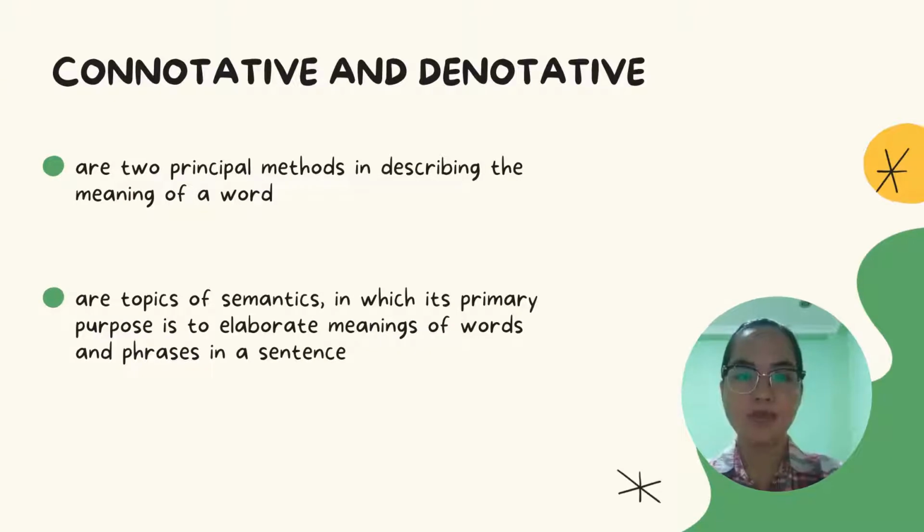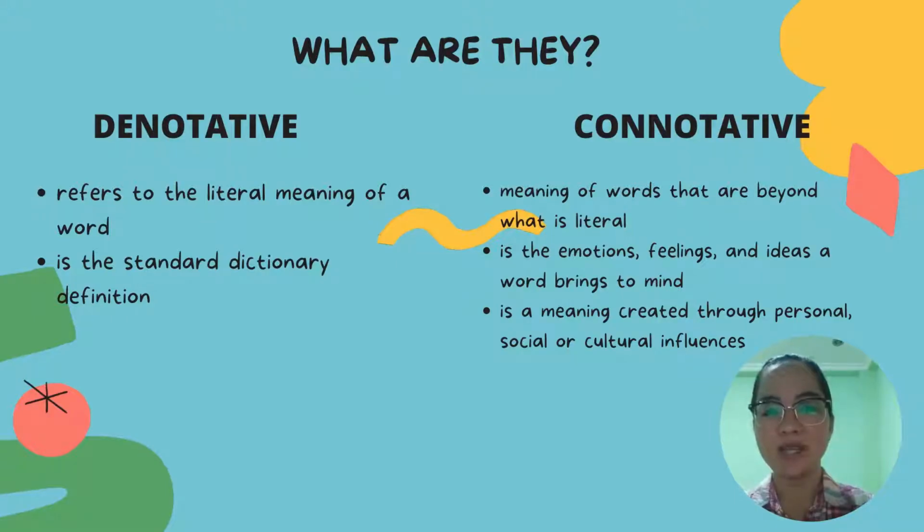Hi everyone, today we will be talking about connotative and denotative. Connotative and denotative are two principal methods in describing the meaning of a word. These are topics under semantics, in which its primary purpose is to elaborate meanings of words and phrases in a sentence. What is the difference between connotative and denotative?